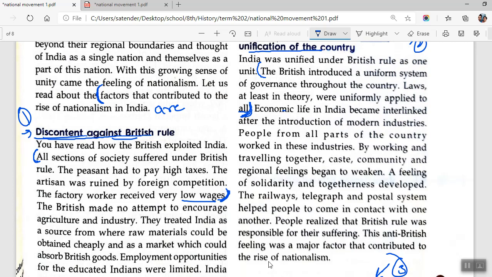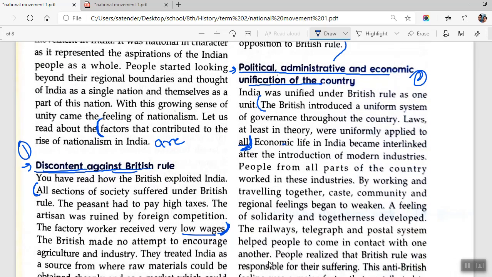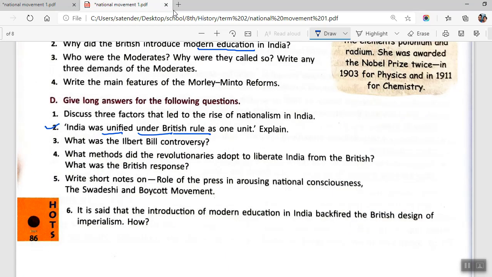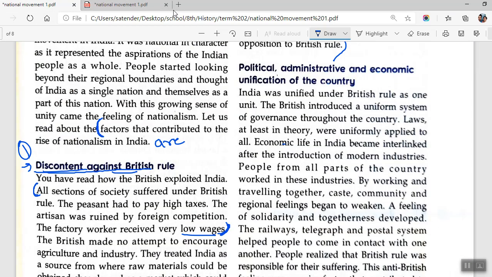Okay, we will be writing from this paragraph, which is related to political, administrative, and economic unification of the country. Let me just erase these so as to avoid any confusion. Okay, this is your first page of the chapter, and we are discussing D2. So for D2, you will be starting from this point. India was unified under British rule as one unit. The British introduced governance, laws uniformly applied, economic life became interlinked, and introduction of modern industries.